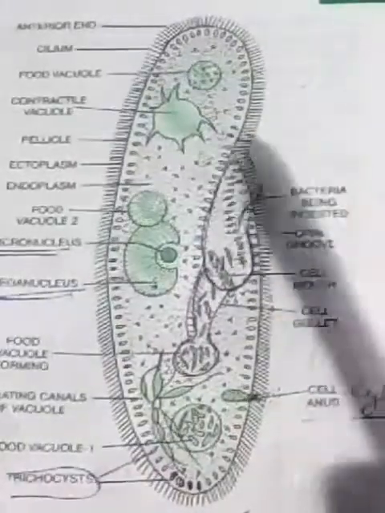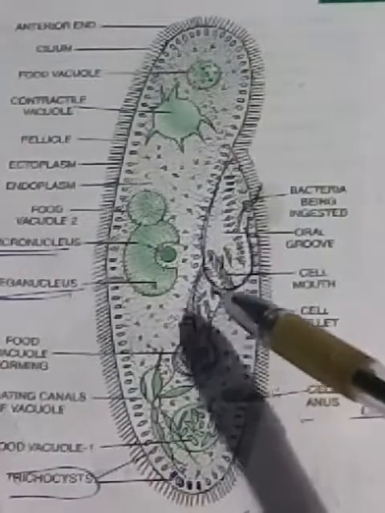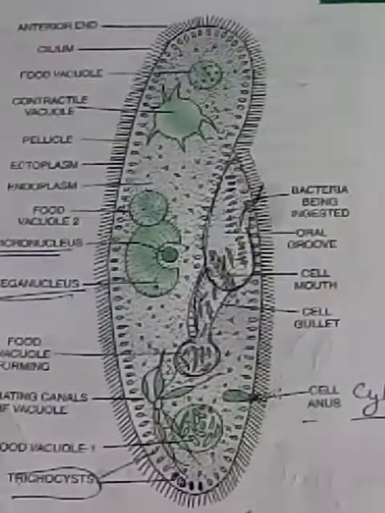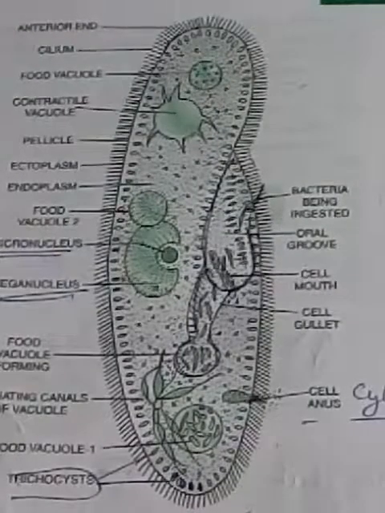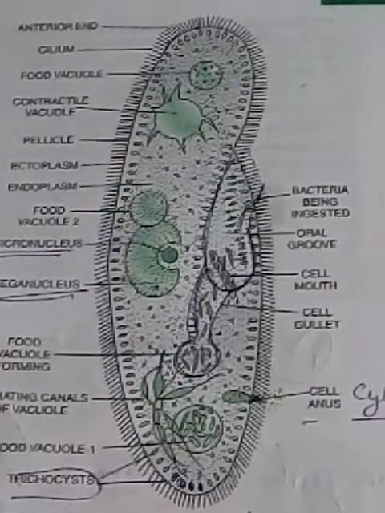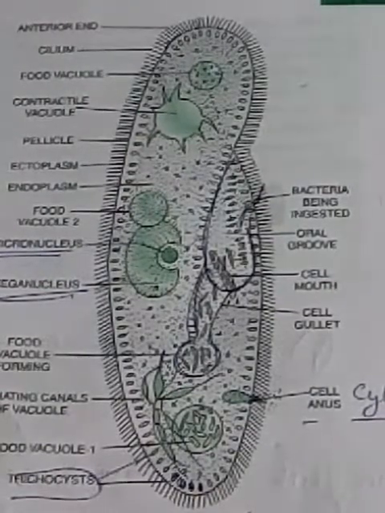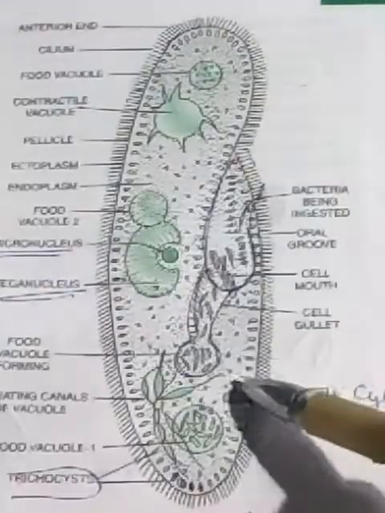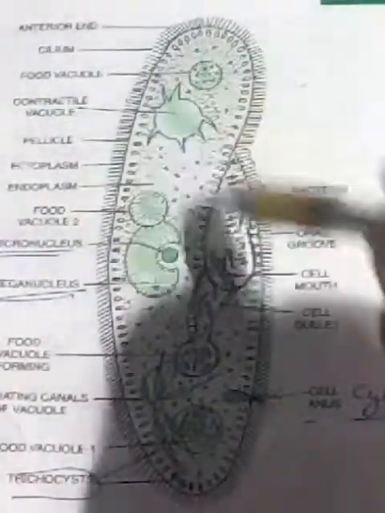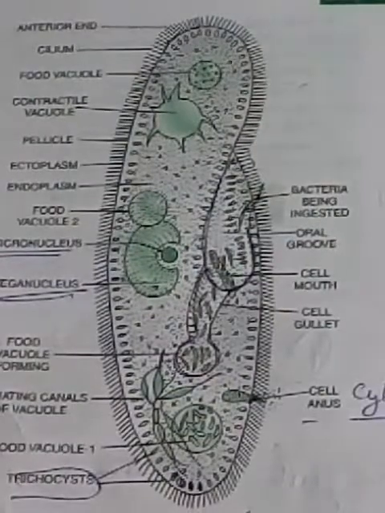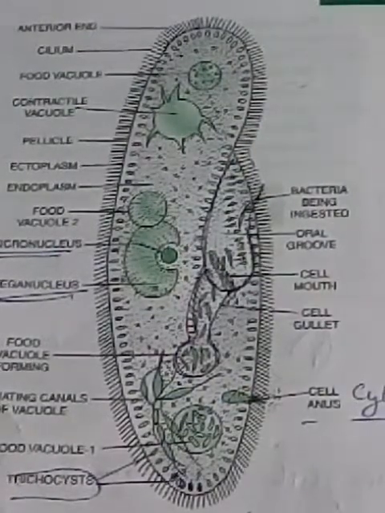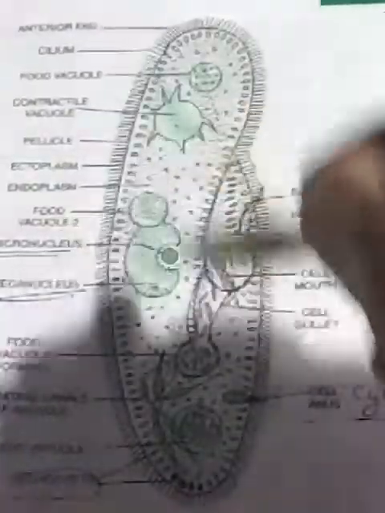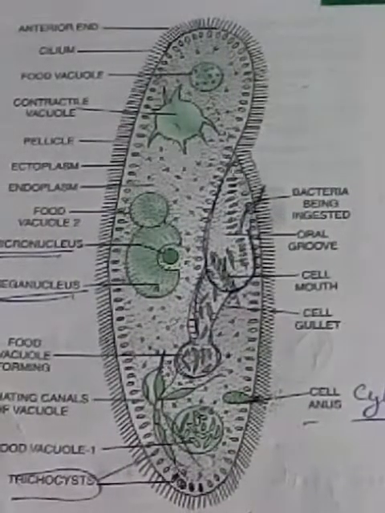It has a mouth, oral groove and cell gullet, and that very food vacuole. It takes in small microorganisms, and the food vacuole is formed and the food is digested, circulating in the cytoplasm. The enzyme digests the food. There are 2 contractile vacuoles. They have an osmoregulatory function.